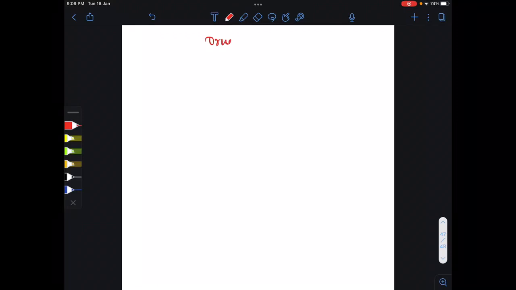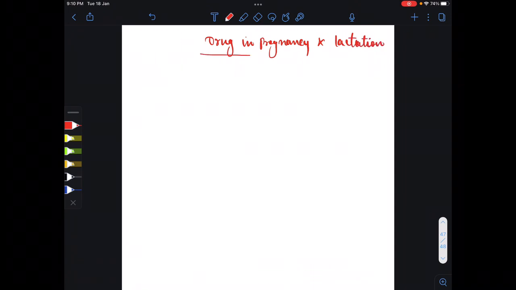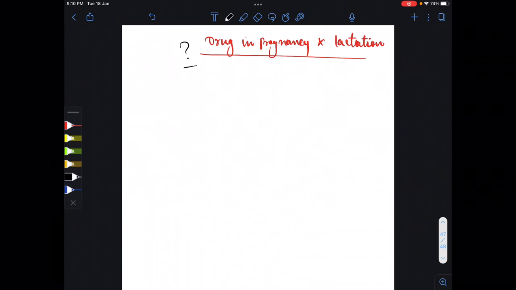Today we are going to talk about drugs in pregnancy and lactation. So first of all, why are we studying this topic? Because as we know, in pregnancy, before prescribing a drug, we have to know whether this drug is teratogenic or non-teratogenic. So first of all, what is the meaning of teratogenic?